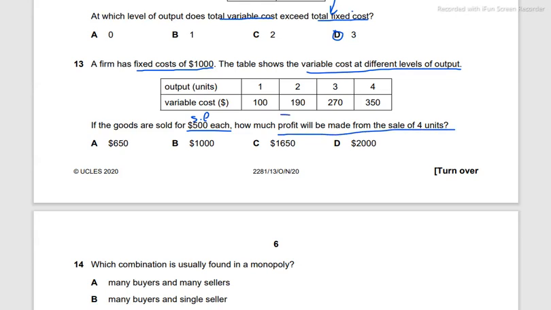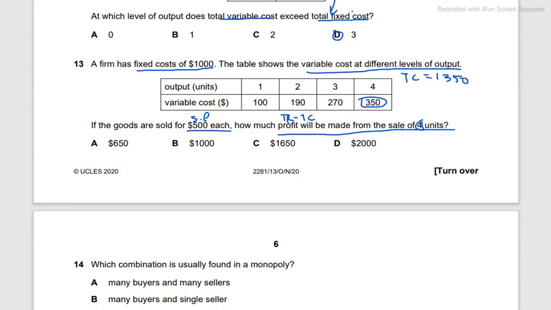Profit formula is total revenue, take away total cost. We're going to calculate total cost first. Total cost is fixed cost plus the variable cost. Variable cost at 4 units is $350, hence total cost is $1,350.